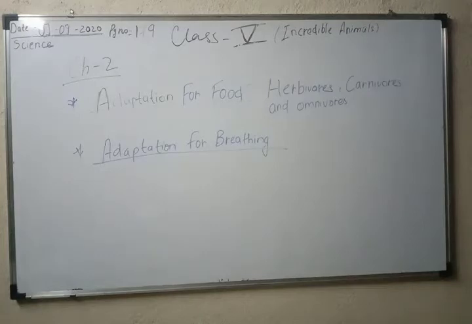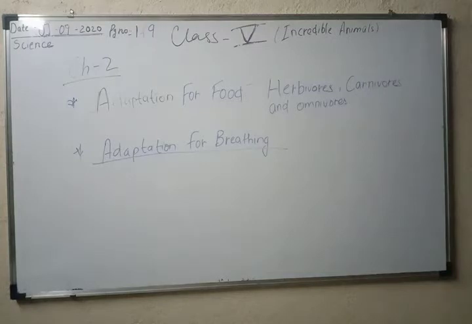This is a science class, and in the previous class we were at chapter number 2 and we already completed the types of animals which are present on land. We also covered the types of land present in different regions, and we discussed those animals which live only in water. Some animals are found in both, who can survive on land as well as water.